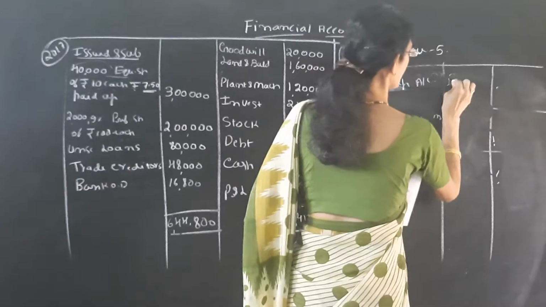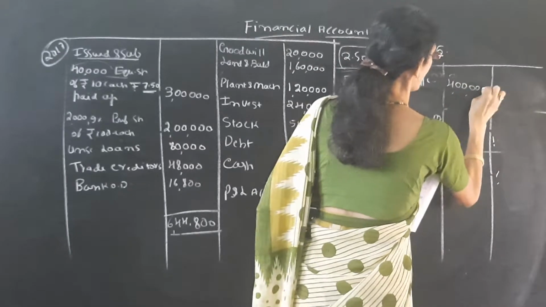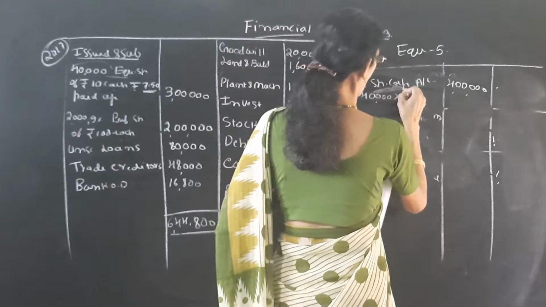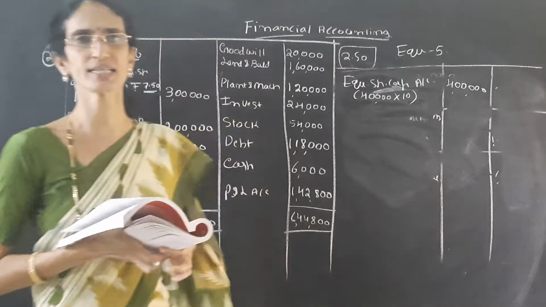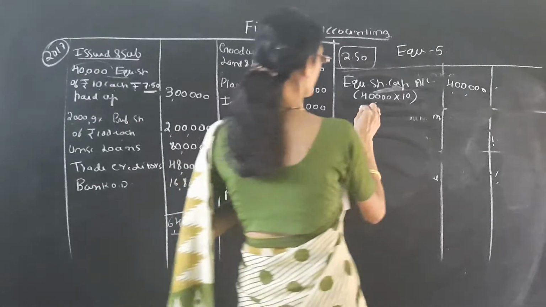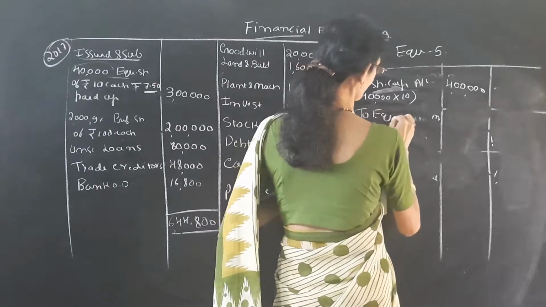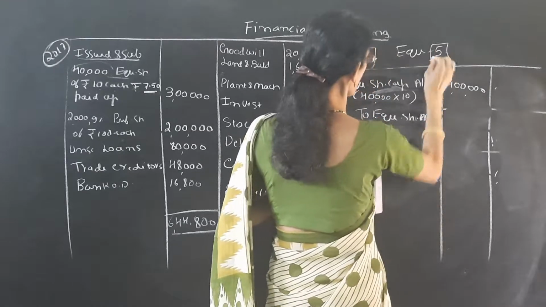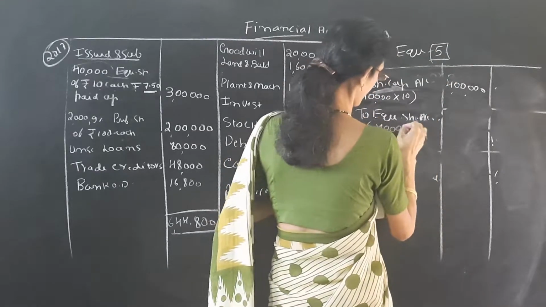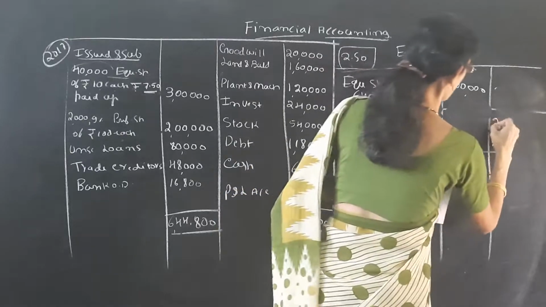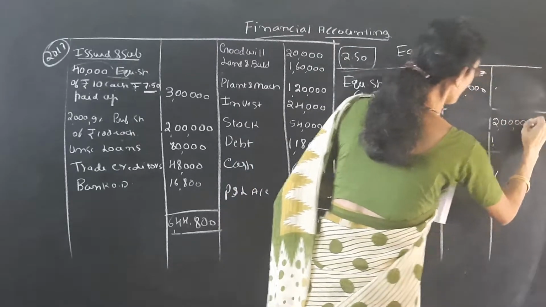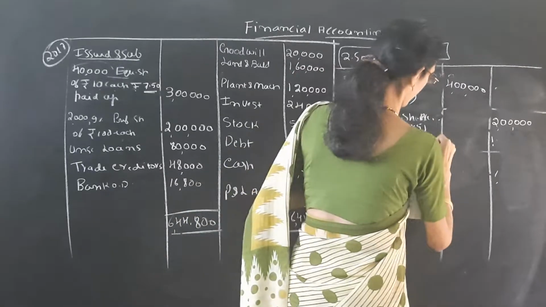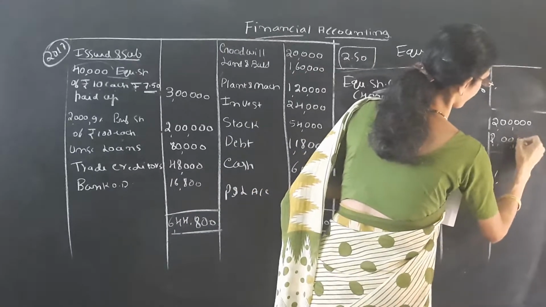So now equity share capital is 4 lakh. That means we have received for 40,000 shares at rupees 10 each. So now it should be reduced. Equity share capital account should be reduced to rupees 5. That means 40,000 into 5, that is 2 lakh. The remaining balance should be transferred to capital reduction account, that is 2 lakh.